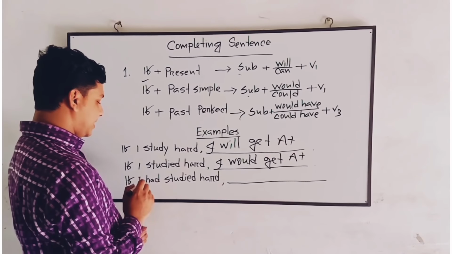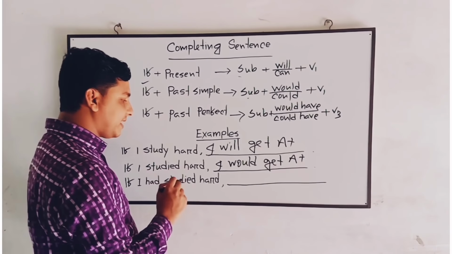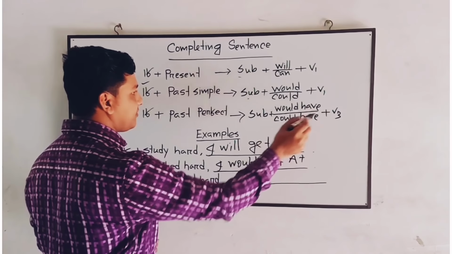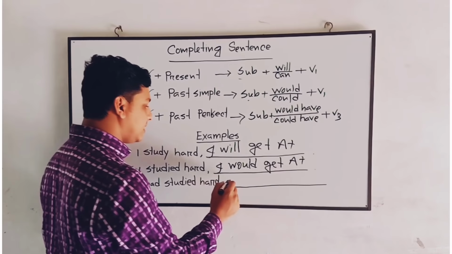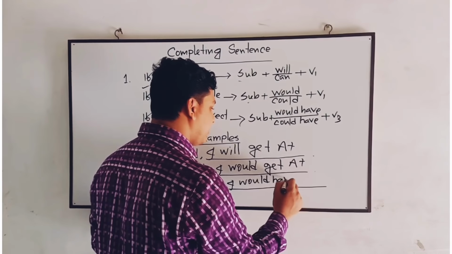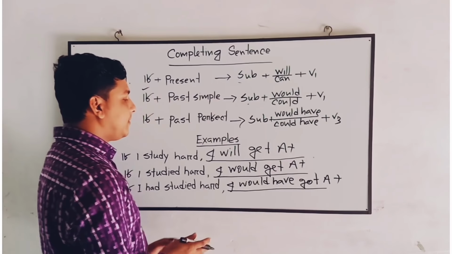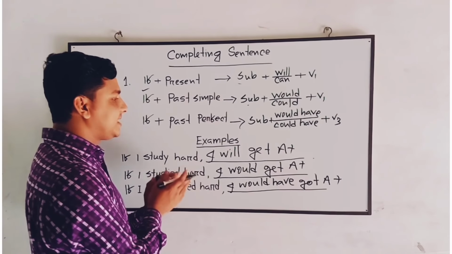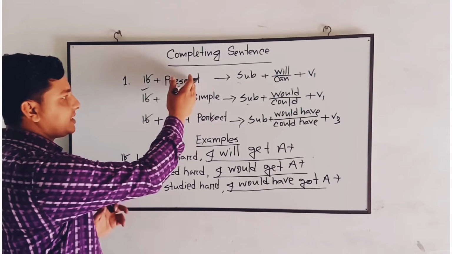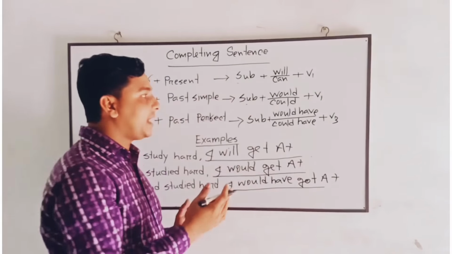Come to the next one, third conditional. If I had studied, I mean the if clause is in the past perfect tense, then we'll put the other part using subject, would have or could have, verb 3. Okay, if I had studied hard, then I would have got A plus. So we have completed three examples here. First of all, you see whether the first part of the sentence is in the present tense, past simple tense, or past perfect tense. Then we'll select which pattern to follow.